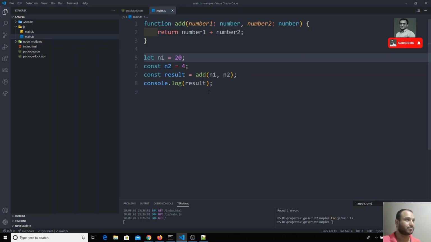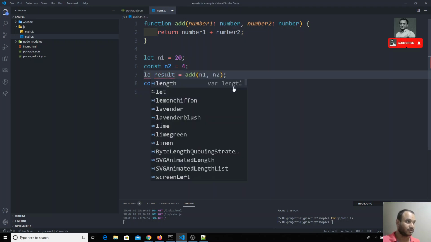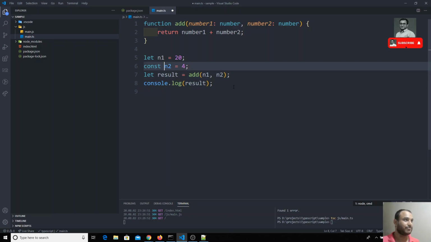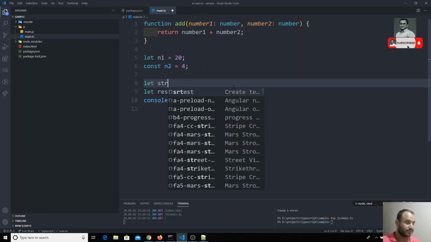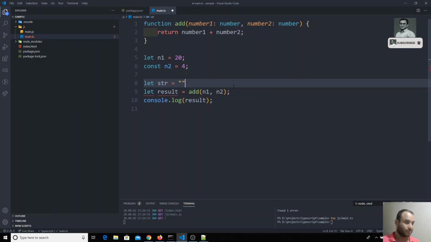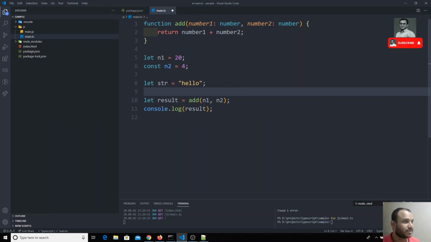And also, for example, see here, in the same scenario we have a variable let str is equal to hello. Now if we check the variable, this one is automatically assigned as a string.